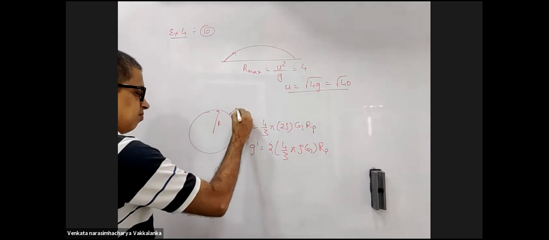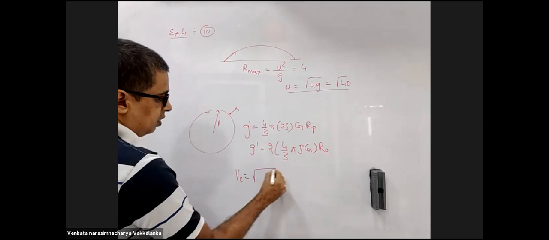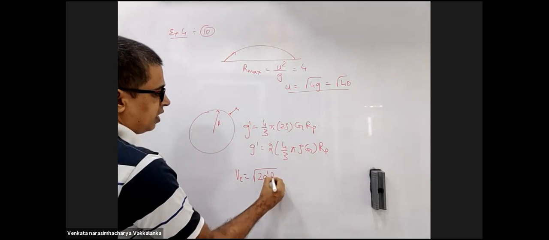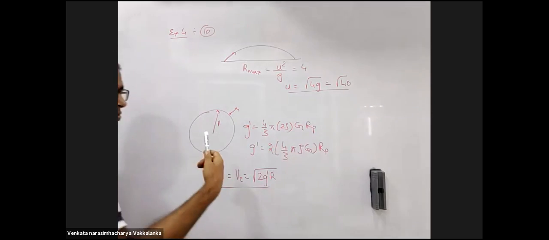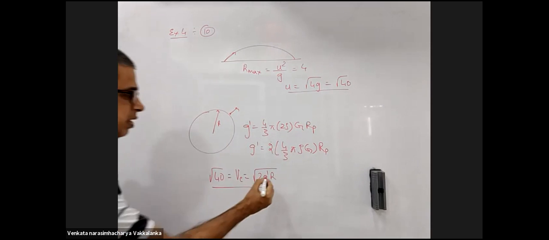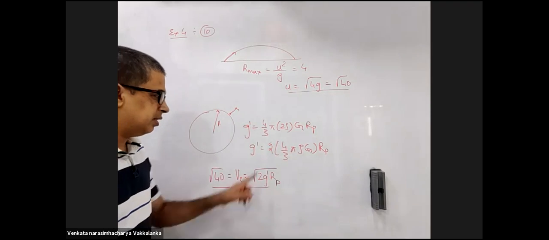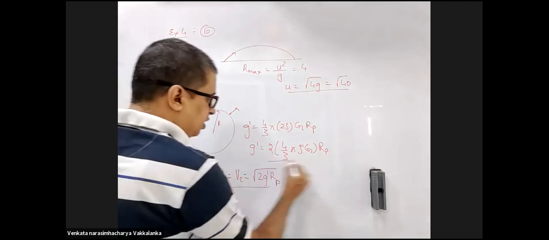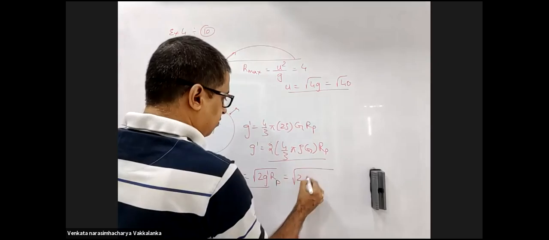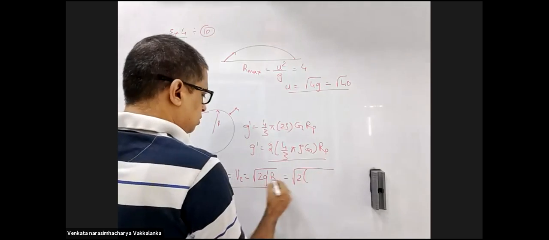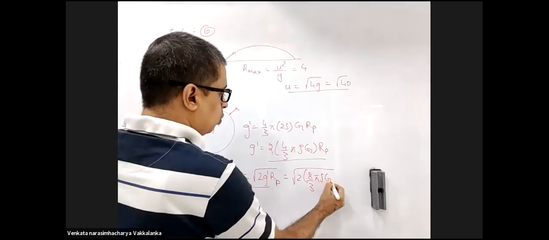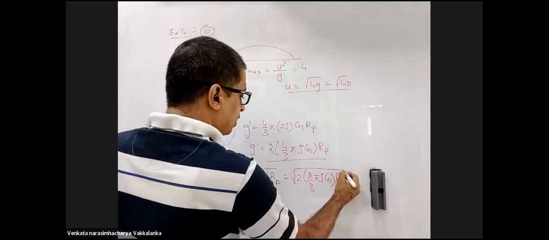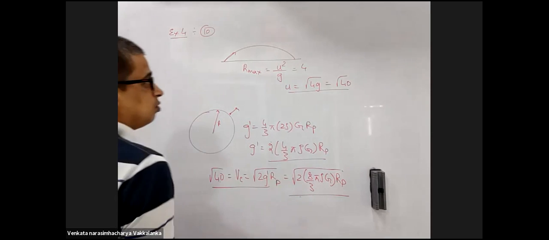Now, what will be the escape velocity from this? Escape velocity is root over of 2 g dash r. Escape velocity should be root over of 40. This is my velocity with which I should be able to escape from that particular planet. Substitute g dash here. The root over of 2 times g dash, which is 8 by 3 pi rho g r of the planet, equals root 40.